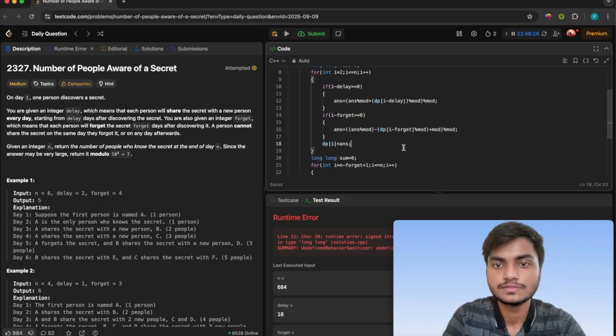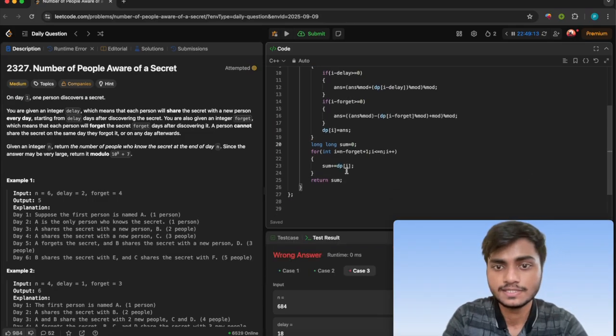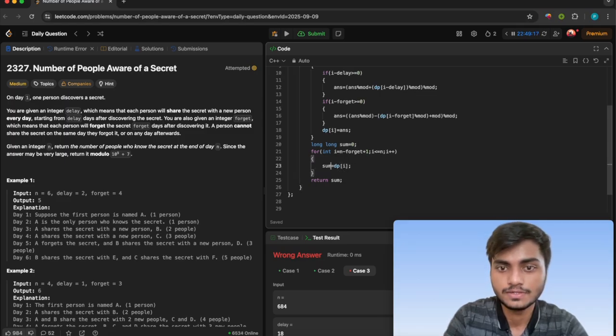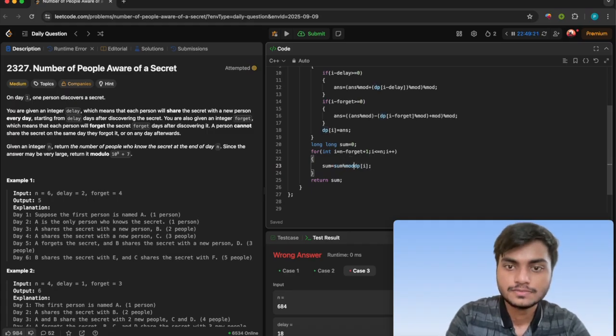That is it. So here as well you have to do modulo. Lots of modulo I have to do. For the safe case I'm doing this.